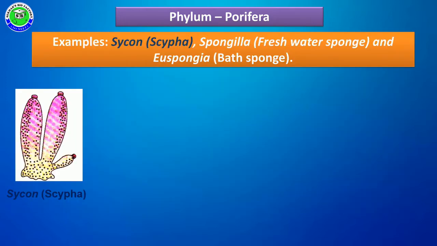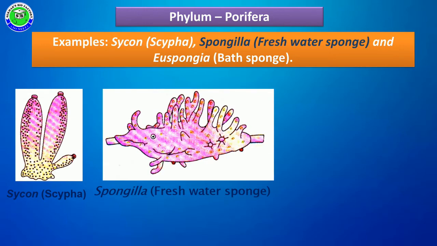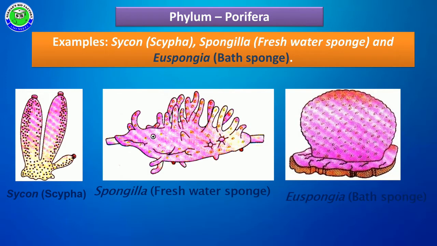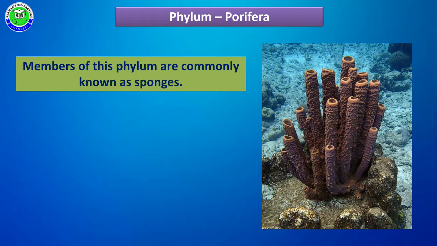Some examples of these poriferans are Sycon, Spongilla, which is also called freshwater sponge, and Euspongia, which is also called bath sponge. All these members bear minute pores on their surface. Because of these minute pores, these members can absorb water from their surroundings, and this absorbed water is released outside of their body with the help of minute pores present at the apical portion of their body.